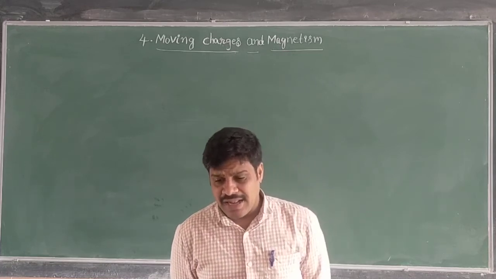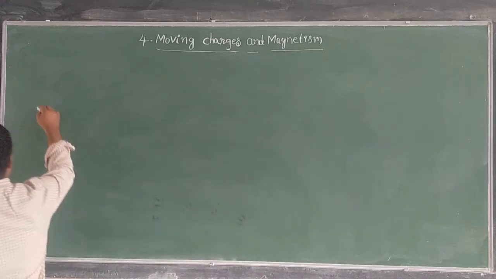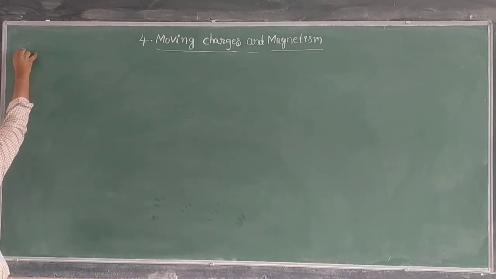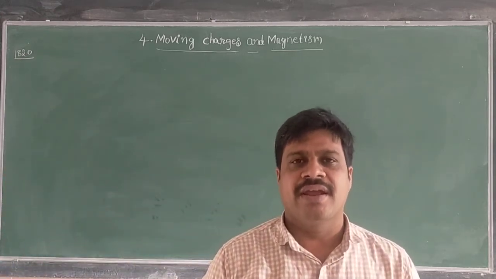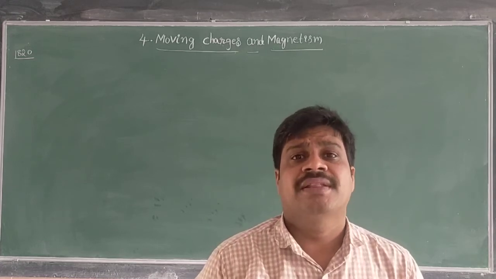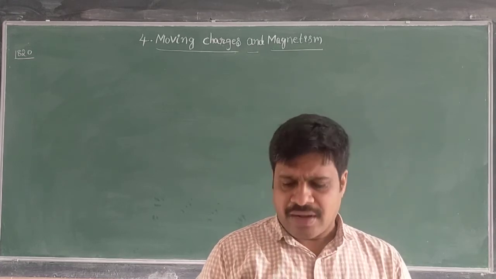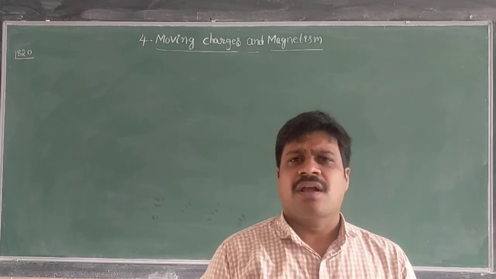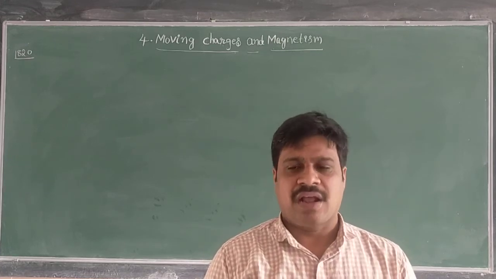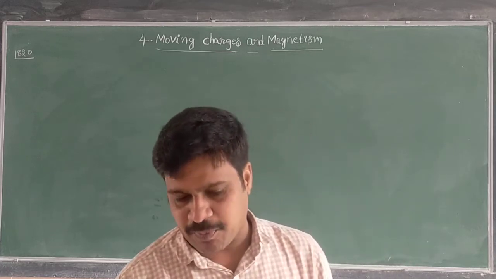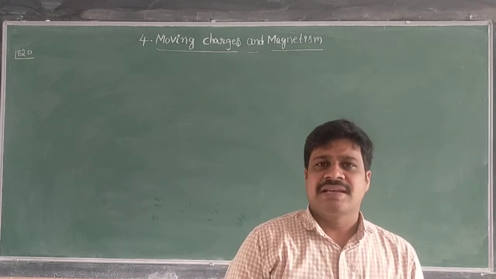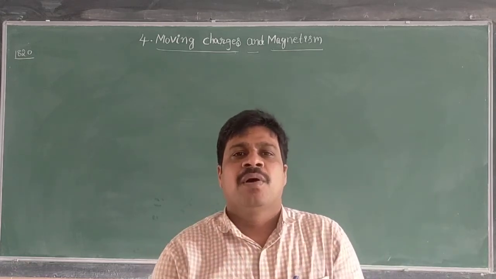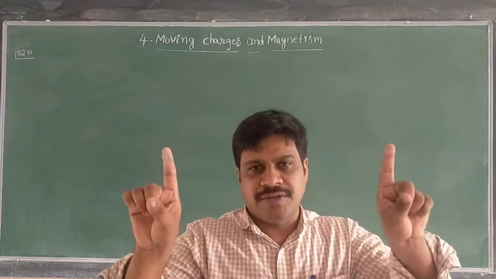Right? Up to the year 1820, before 1820, the common people, whether professors or intellectuals, used to think that electricity and magnetism are two different subjects.